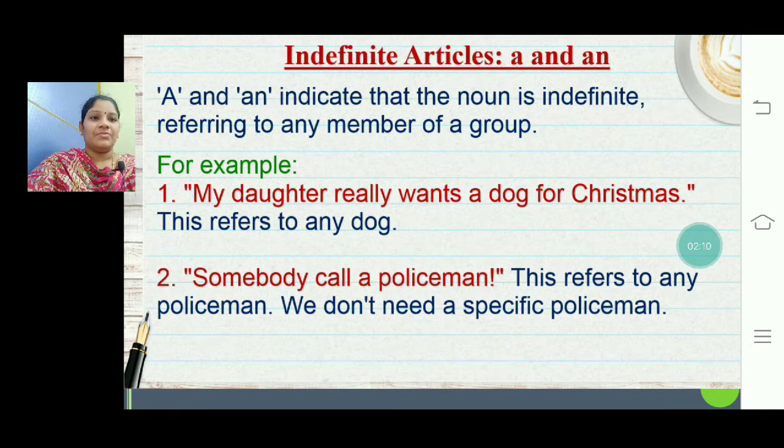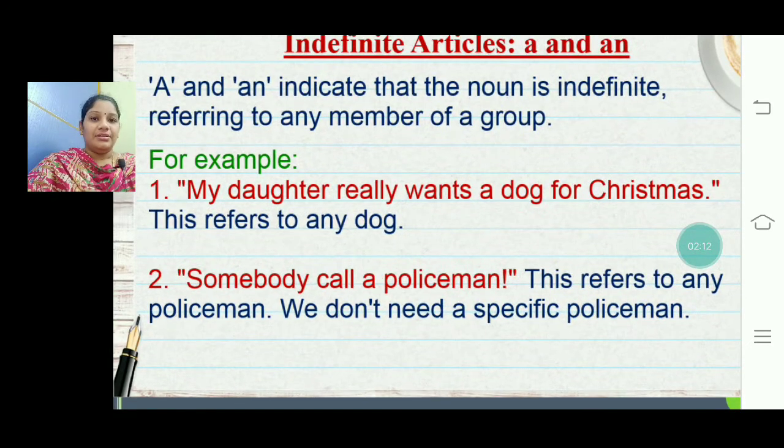Next, indefinite articles. We already came to know why a and an are called indefinite articles. Then when to use a or an? A and an indicate that the noun is indefinite, referring to any member of a group. For example, my daughter really wants a dog for Christmas. She didn't specify any dog, it's just a dog.